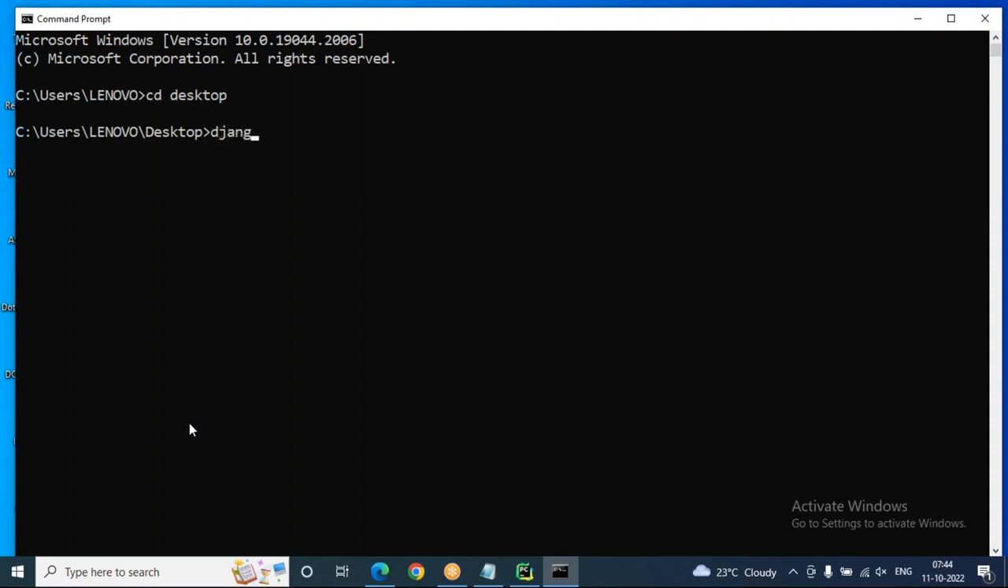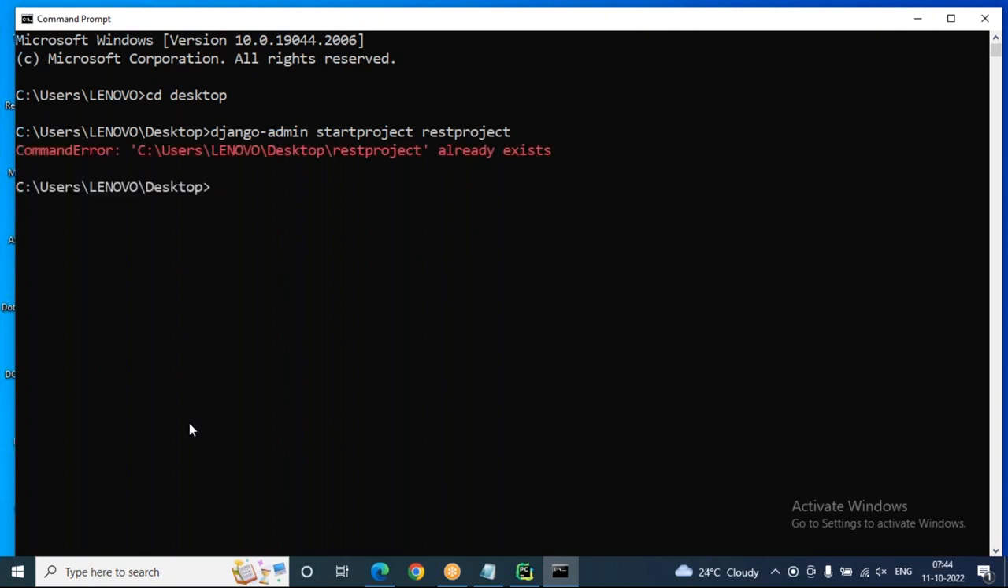How to create a Django project? You know that. django-admin startproject, project name is restproject. The REST project is created. Inside the REST project, we have to create an application also. Oh, already a project is there with the name REST project. Let's go for another name. django-admin startproject myrestproject. I'm giving my project name like this.